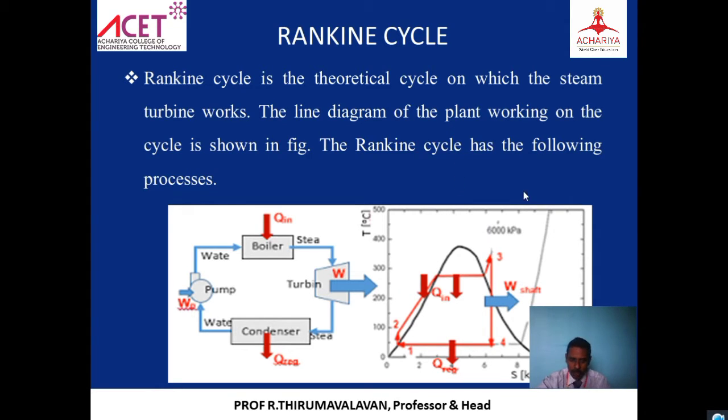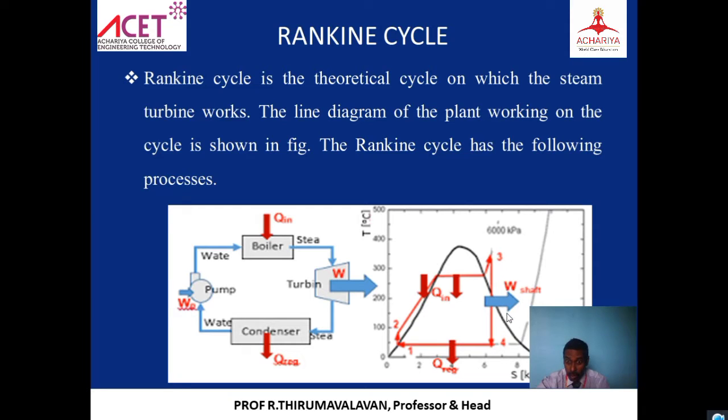If you see this one, where is the heat addition process taking place? Heat addition is from 2 to 3. Heat addition is performed, the Q in. Q addition, Q in. That is 2 to 3. And heat rejection is 4 to 1. Work done is 3 to 4.